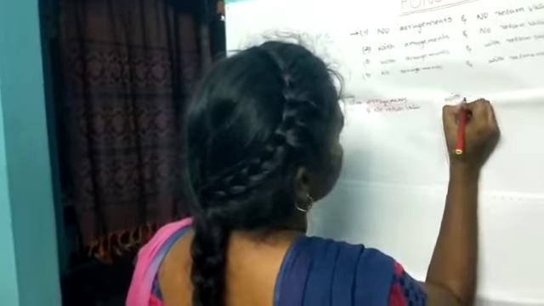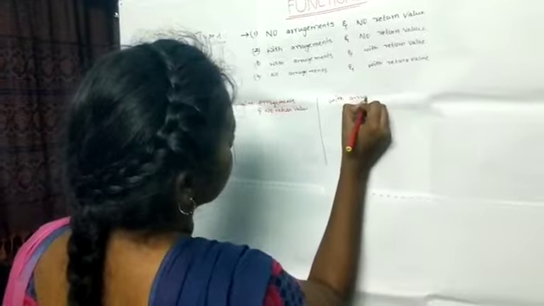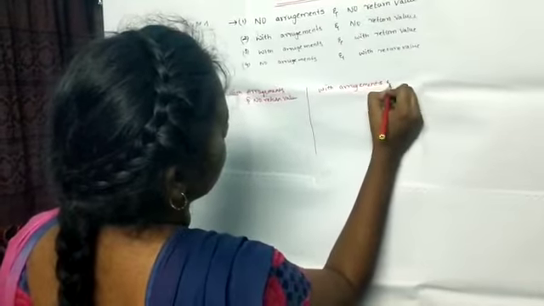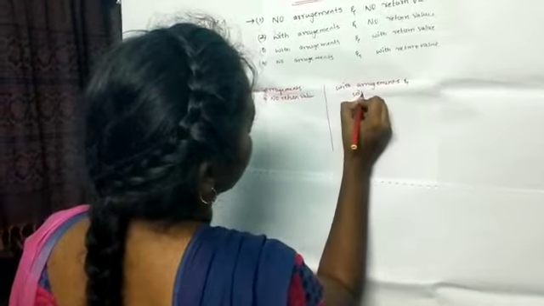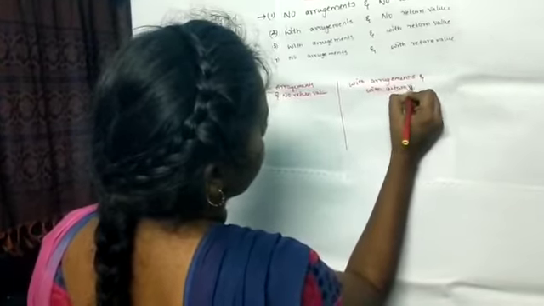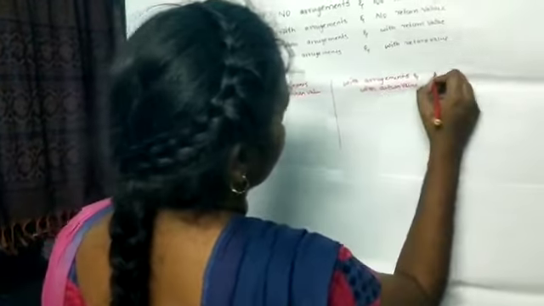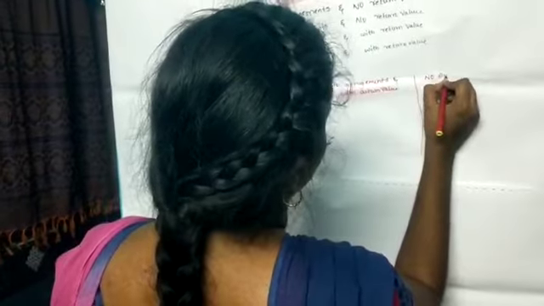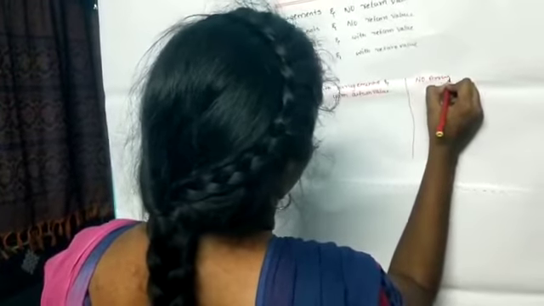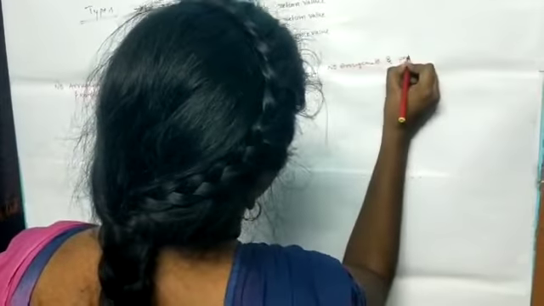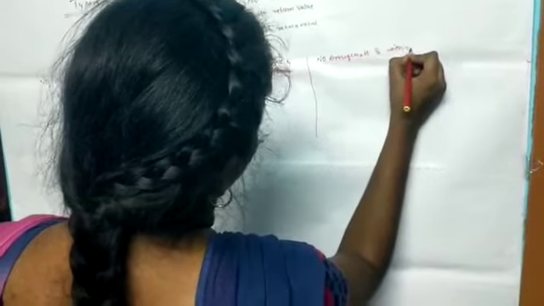Then with arguments and with return value. And the last one is no arguments and with return value.